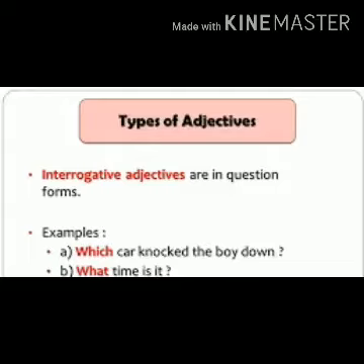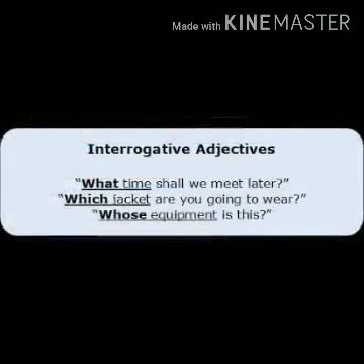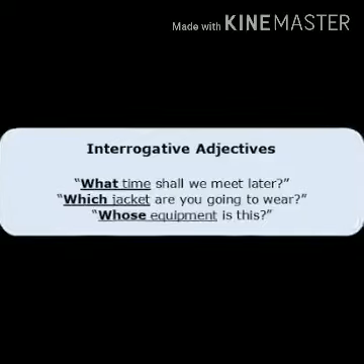In this sentence, you can see the interrogative word which is used before a noun car. So it is interrogative adjective. You can see in these examples also what, which, whose are used to ask questions and they are followed by a noun. So these words in the sentences are the interrogative adjectives.